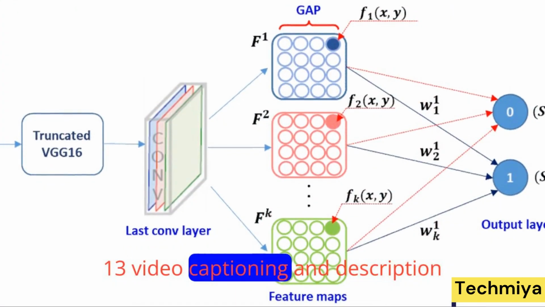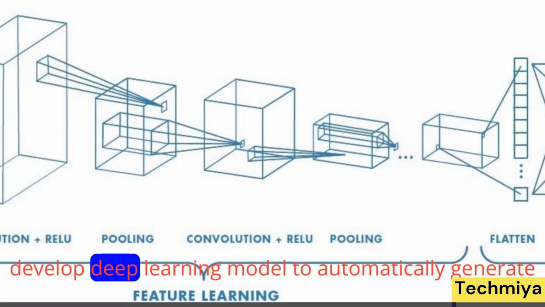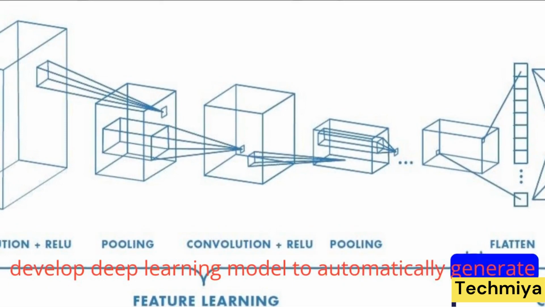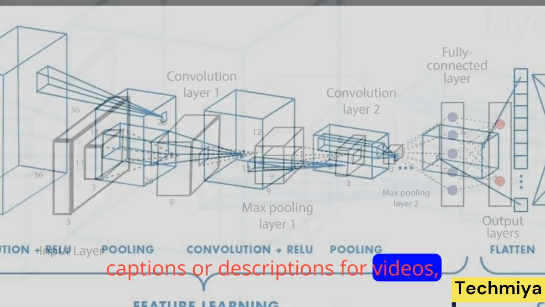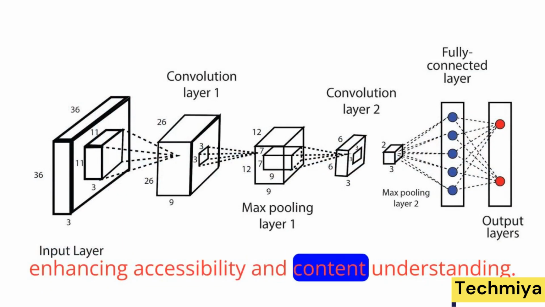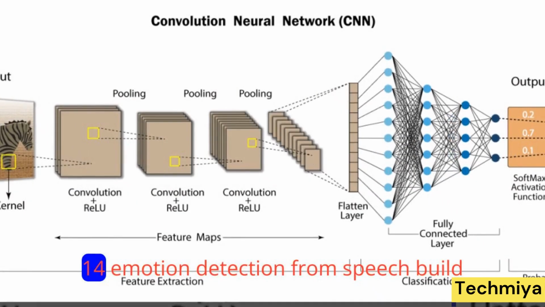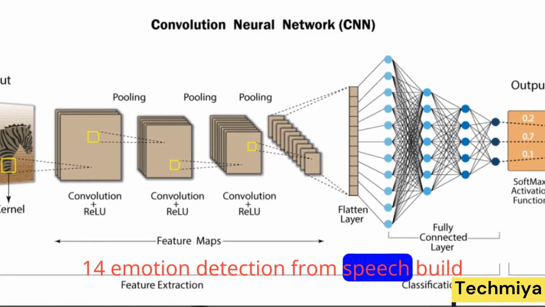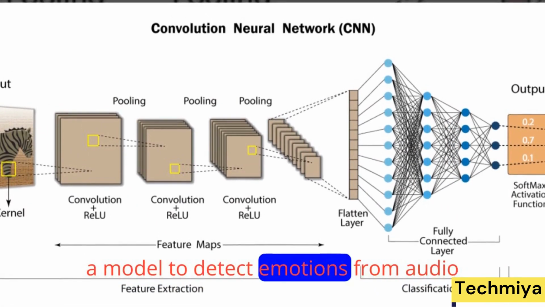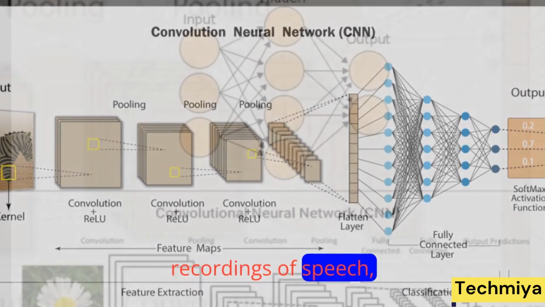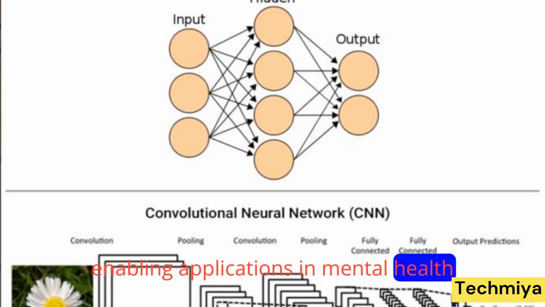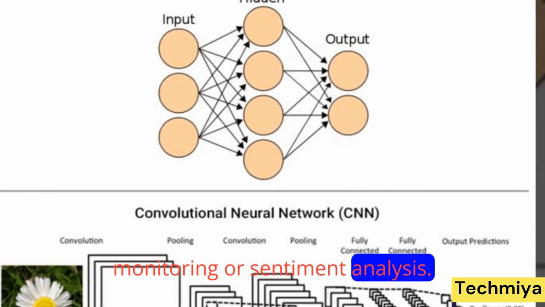13. Video captioning and description. Develop a deep learning model to automatically generate captions or descriptions for videos, enhancing accessibility and content understanding. 14. Emotion detection from speech. Build a model to detect emotions from audio recordings of speech, enabling applications in mental health monitoring or sentiment analysis.